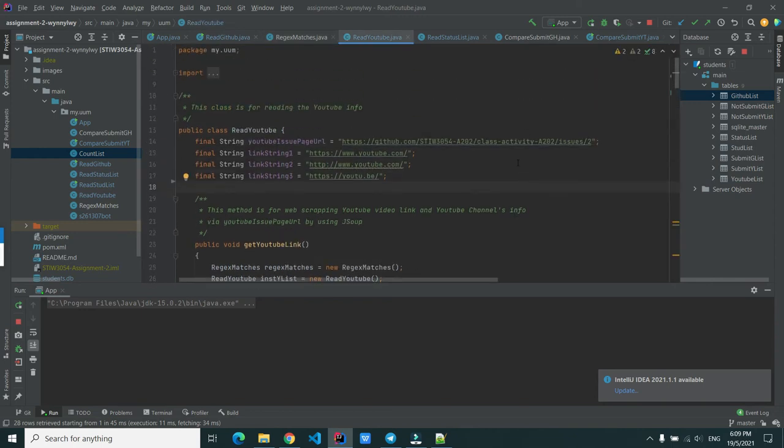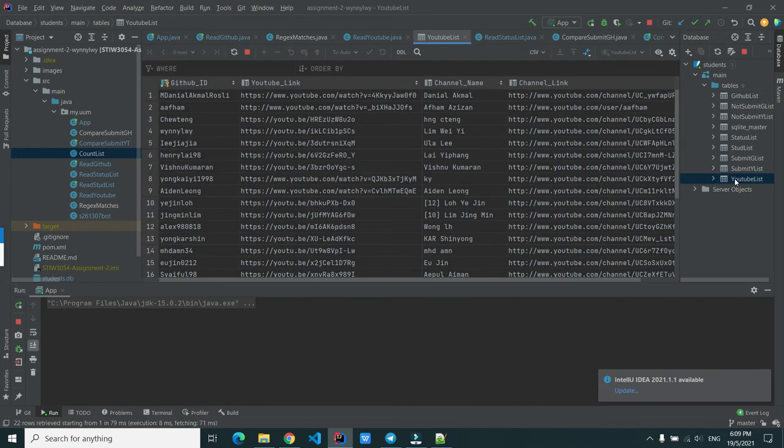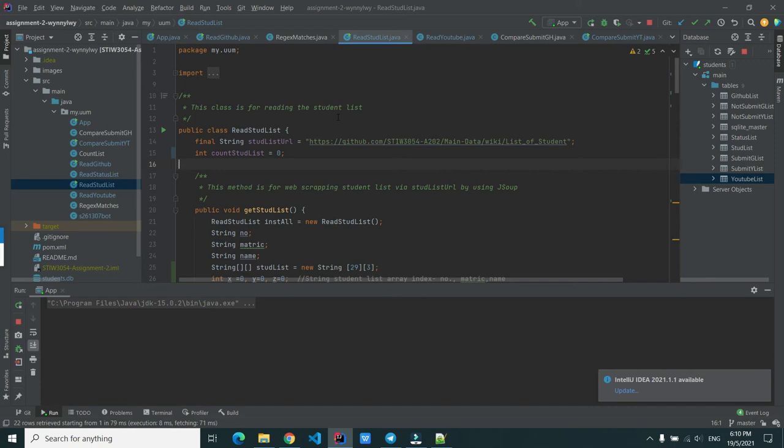Next, the ReadYouTube class is for reading the YouTube info by web scraping the YouTube video link and the YouTube channel's info via the YouTube page URL using JSoup. And later on, the result will be saved into the YouTube list database. In the ReadStudList class, this class is for reading the student list by web scraping the data via the stud list URL using JSoup, and later on, the data will be saved into the stud list database.